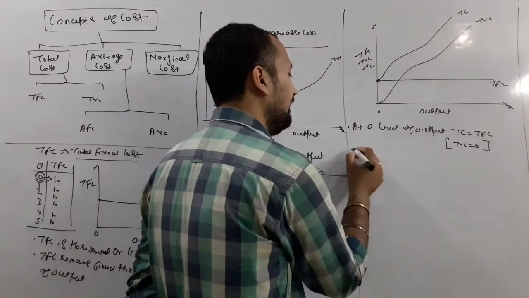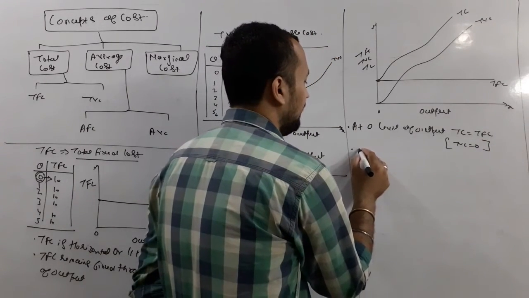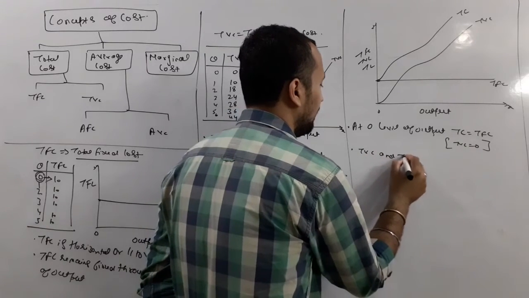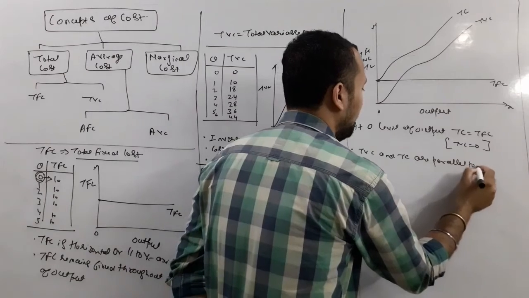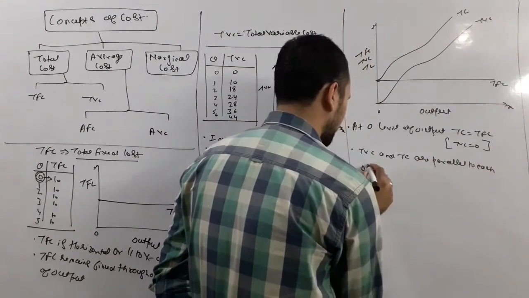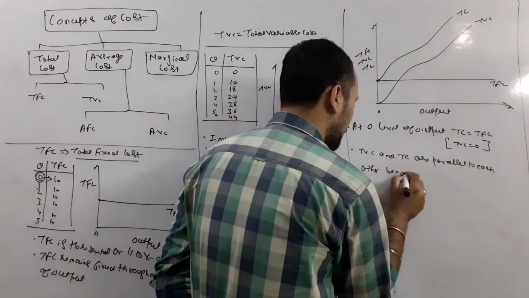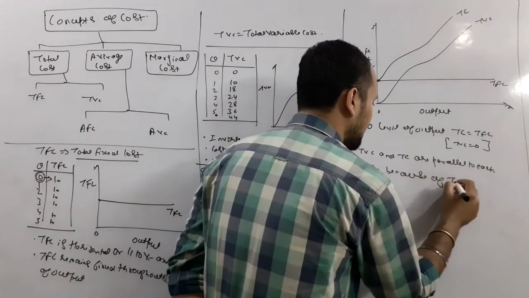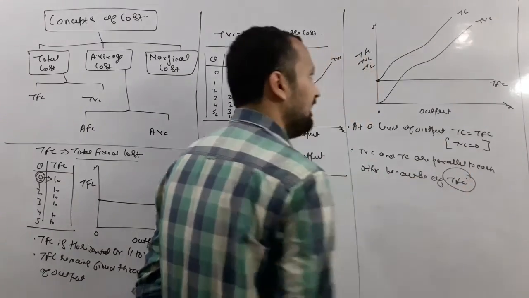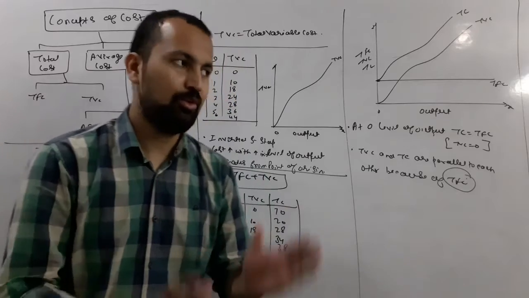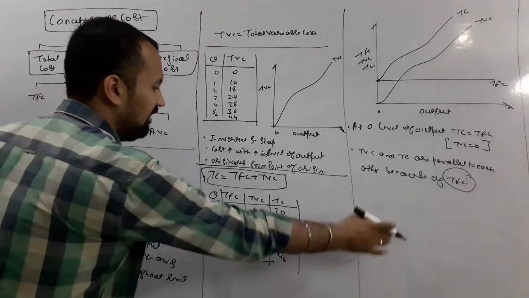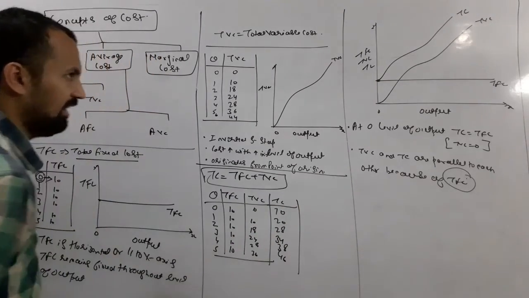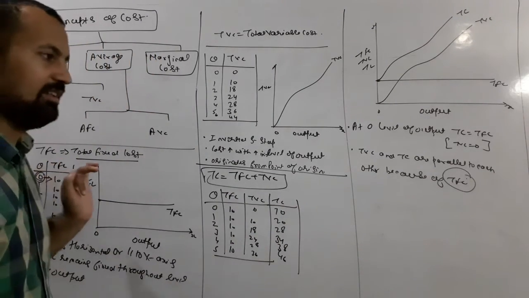The next point to consider is TVC and TC are parallel to each other because of TFC. That is, the gap between TVC and TC always remains the same. This was the point. First heading is TFC, next is TVC, next is total cost. This was the relationship between TFC, TVC and TC.